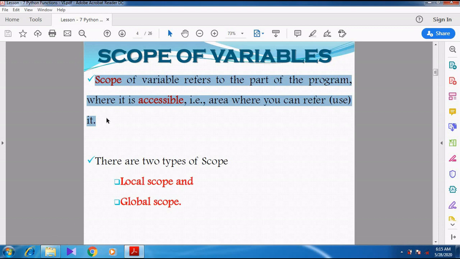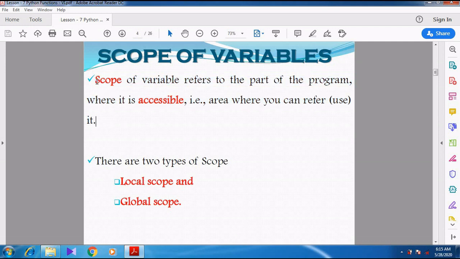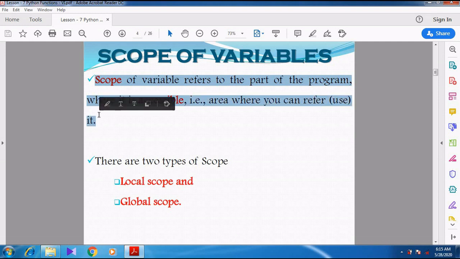What is meant by scope? A variable can be used in some places. Where it is accessible, that is what we call scope. A variable can be accessed in some places, and where it is accessible, that particular thing refers to scope. In what places can we access the variable? That is what we call the scope of a variable.